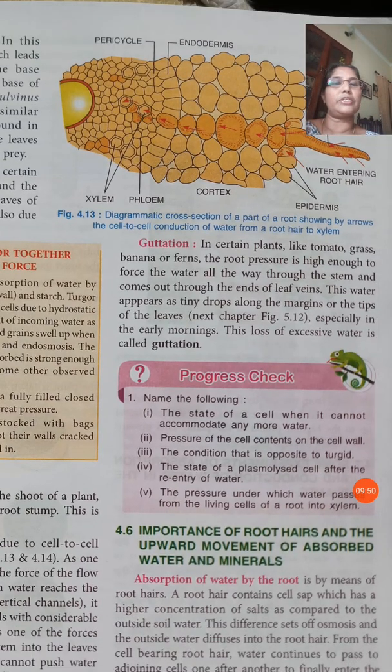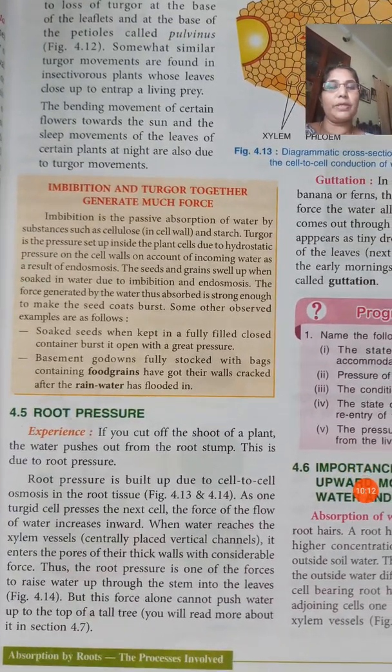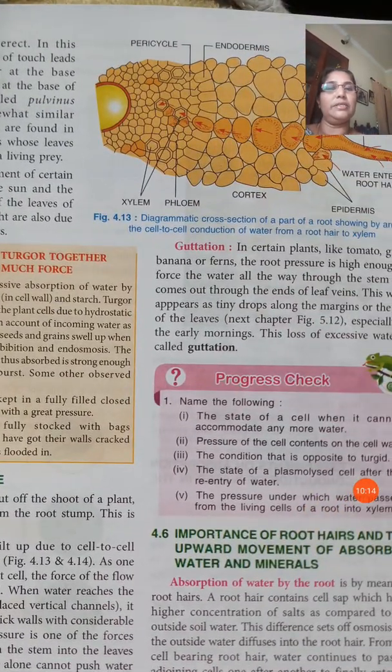Diagrammatic cross section of a part of a root showing with arrows the cell to cell conduction of water from root hair to xylem. Because of the osmotic pressure, endosmosis occurs, water entering from cell to cell by osmosis because of the root pressure. You can see this happen.